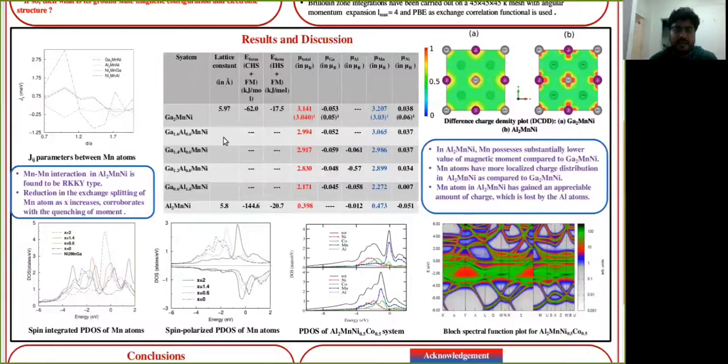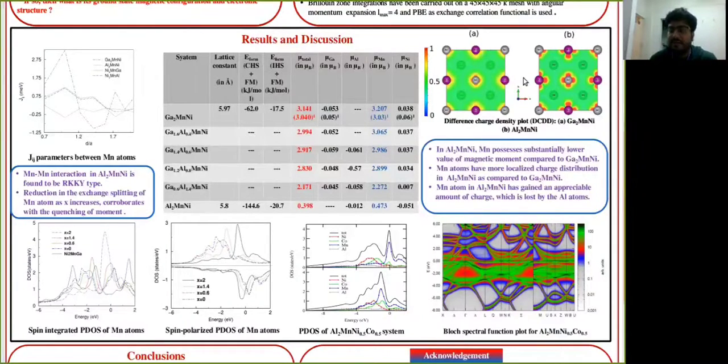From the table, we listed down the magnetic and electronic properties of such systems, and as we can see, as we go from the Ga2MnNi to the Al2MnNi system, the magnetic moment of the system gets reduced significantly. And as the Mn atom is the main moment carrying atom in the system, as you go from Ga2 to Al2 system, the moment of the Mn atom basically quenches.